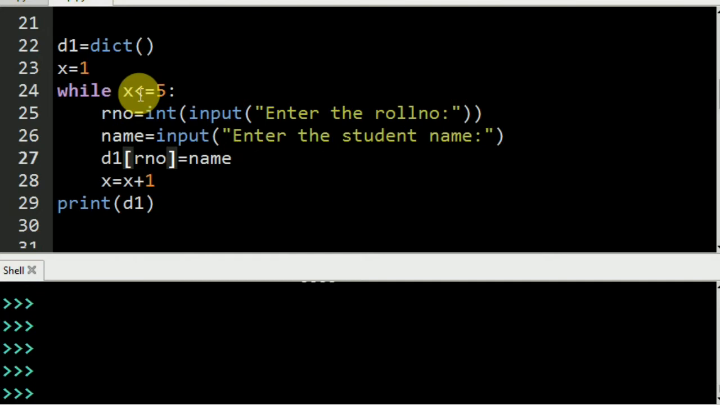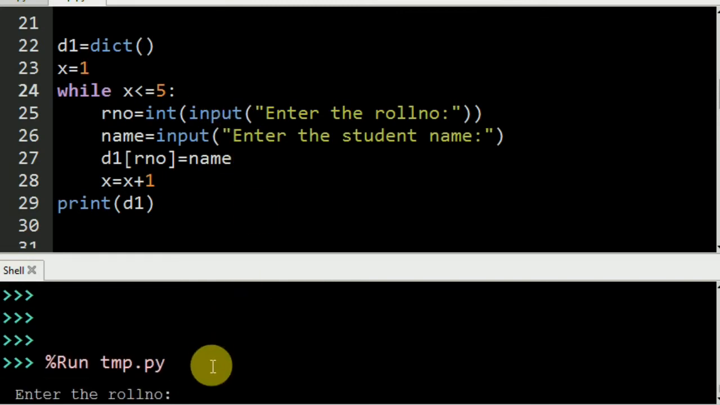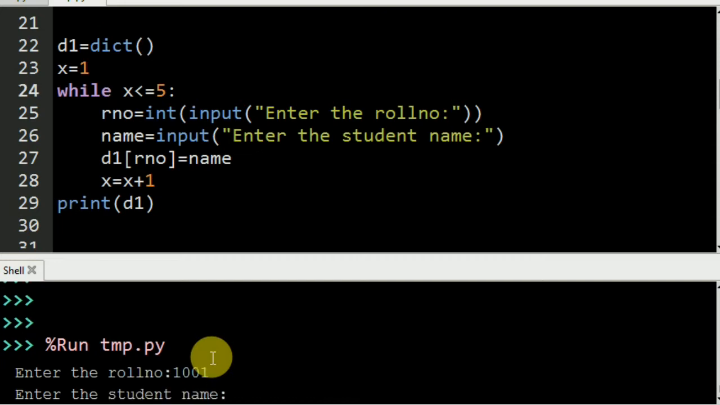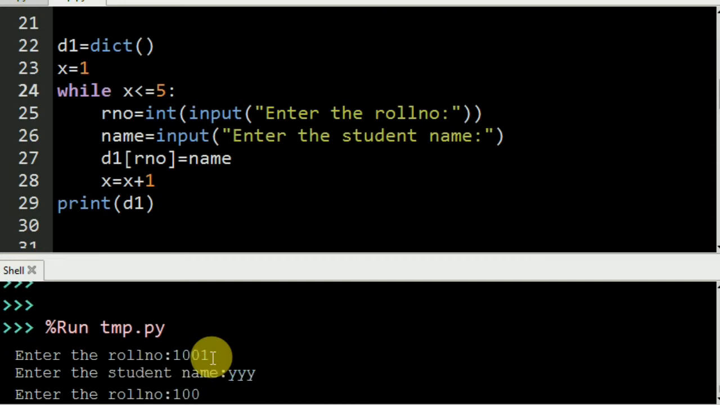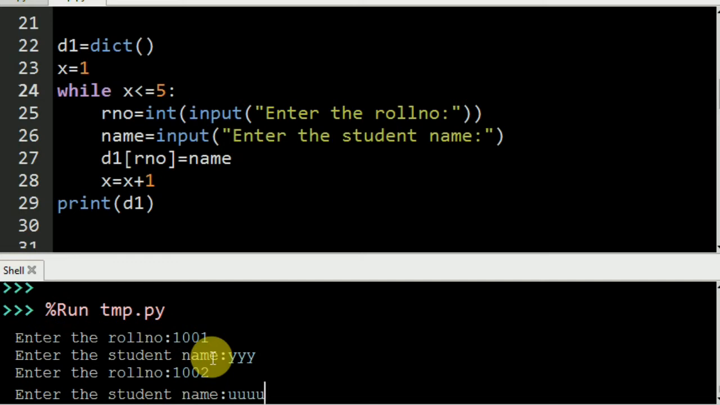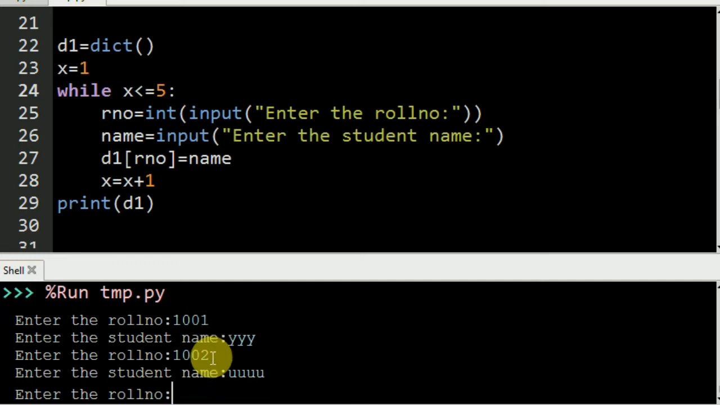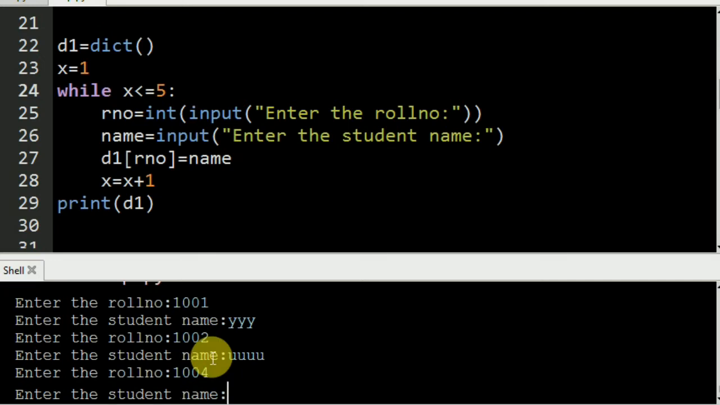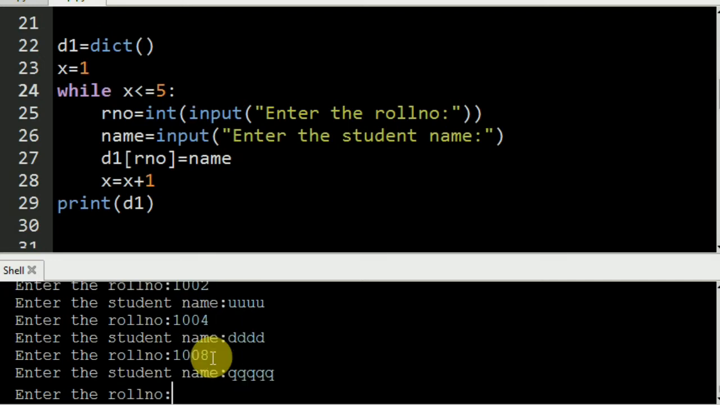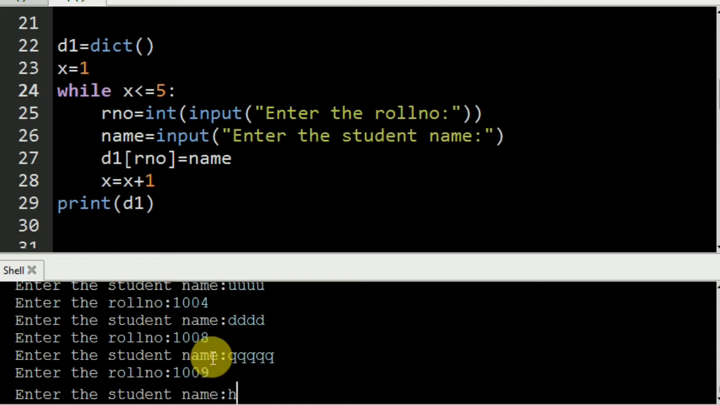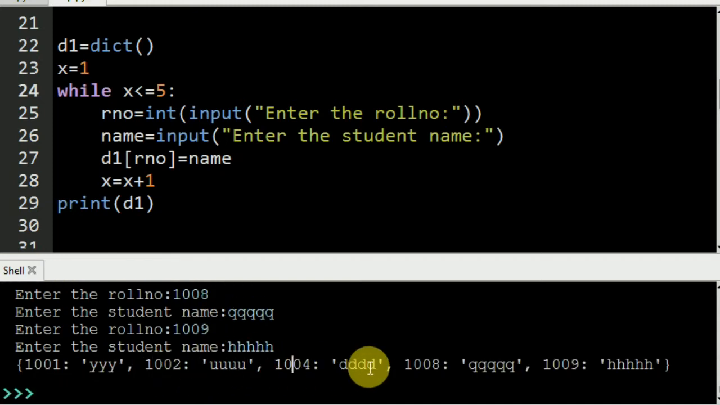Now when I execute this line, this loop works up to 5. Why? Because x is going to start from 1 up to 5, but it accepts the roll number, and that key is going to be transferred here, and the name is going to be transferred here, so it becomes a value. So I'm going to execute that. It will ask me first for the roll number. So I write 1001 as the roll number, I put some name, then 1002, then I put some name, then I am not going to write 1003, I put 1004, 1008, then I put some name, and last is 1009, I put the name.